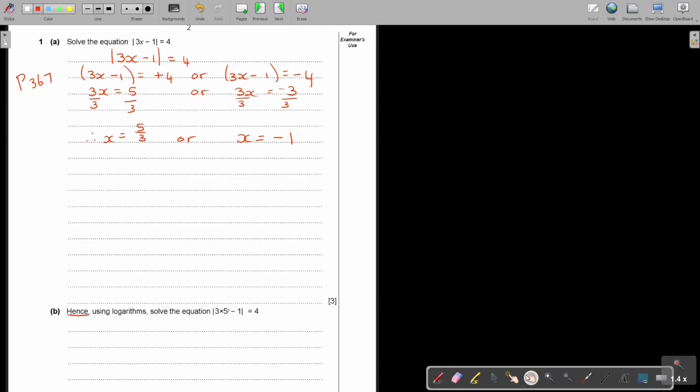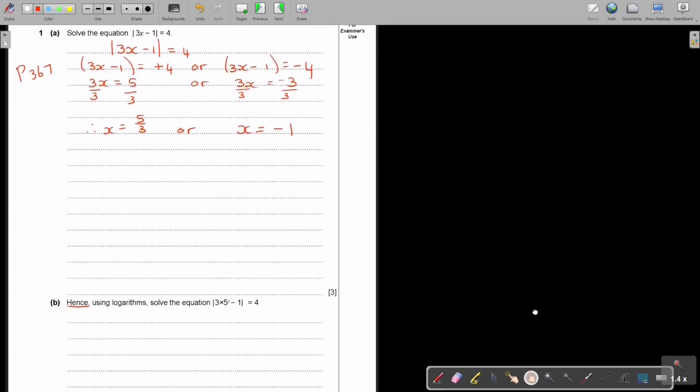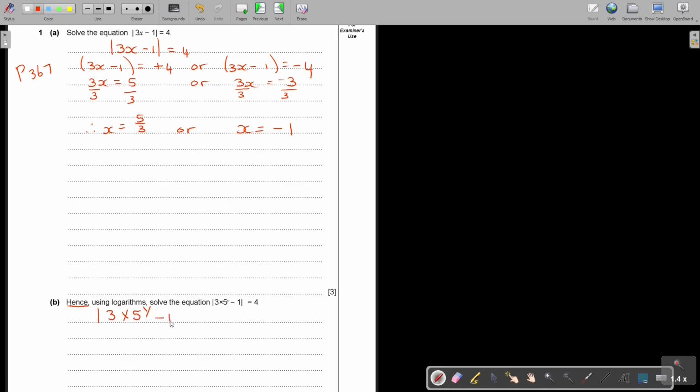If they're going to say, I can move it a little bit up. Okay, I don't want it too high. So I'm going to have the absolute value of 3, and I have 5 to the power of y minus 1, is equal to 4. And now I want you to compare. If you compare, you see the 3, but then in the place of x, you see 5 to the power of y.